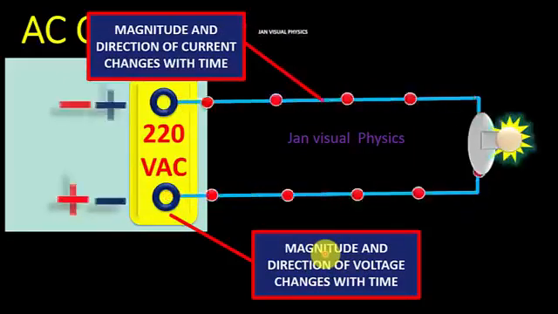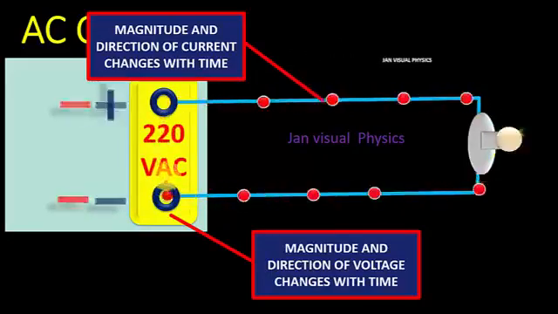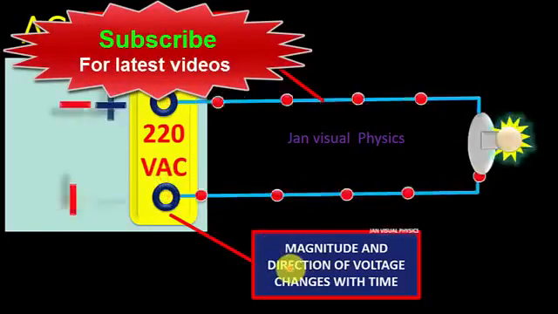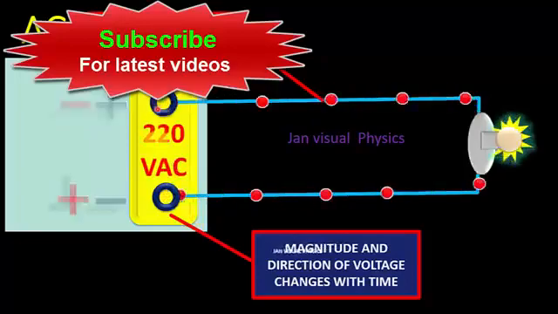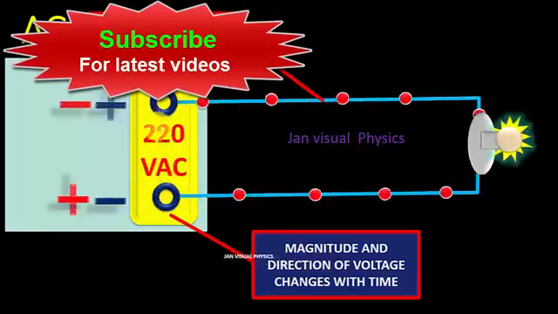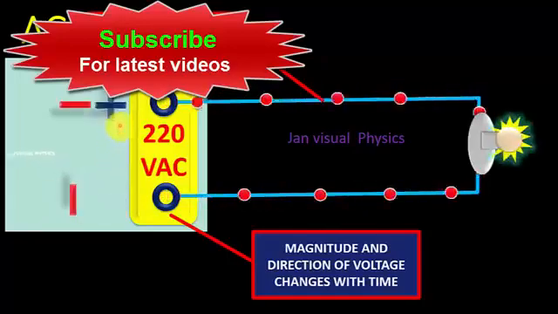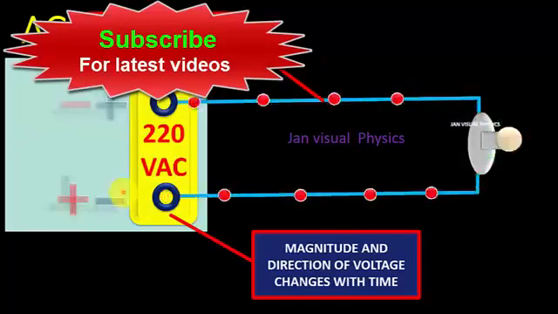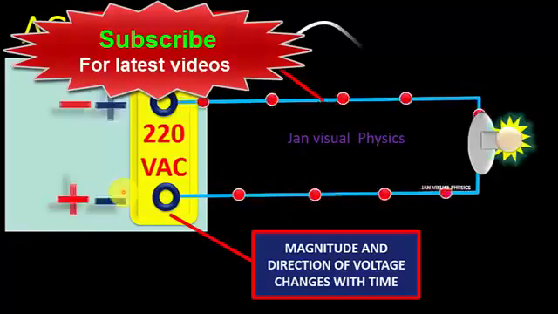By changing magnitude of AC voltage, we mean that the amount of voltage between these two terminals rises and falls with time. And by changing direction of AC voltage, we mean that the polarity of these two terminals changes with time. The number of times polarities change per second is called the frequency of AC. So in case of an AC source, both the magnitude and direction of current and voltage vary with time.